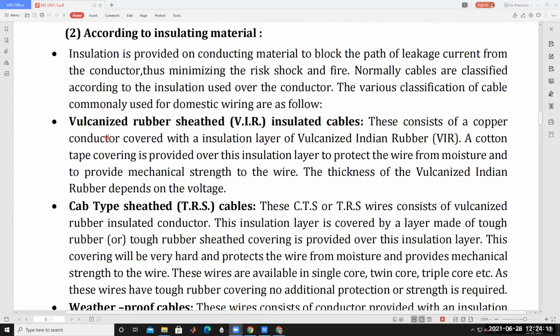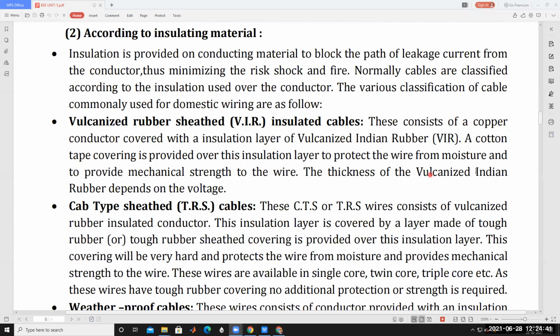First one is vulcanized rubber sheathed VIR insulated cables. These consist of a copper conductor covered with an insulation layer of vulcanized Indian rubber. VIR stands for vulcanized Indian rubber. A cotton tape covering is provided over the insulation layer to protect the wire from moisture and provide mechanical strength to the wire.